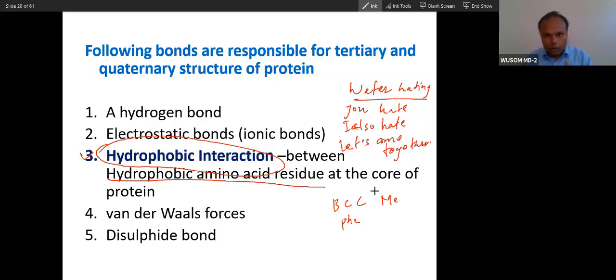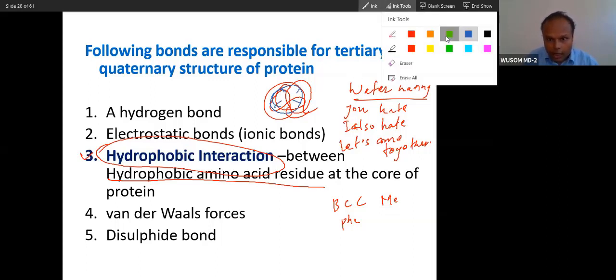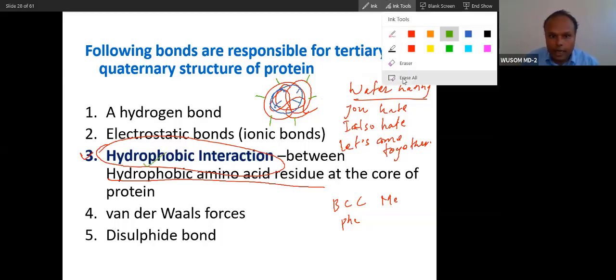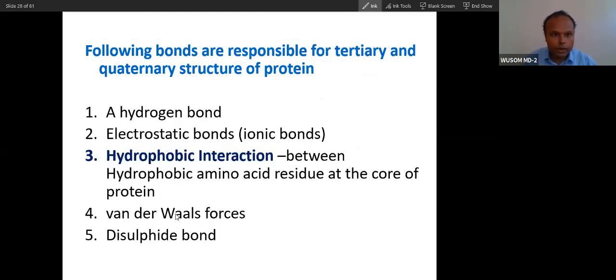They will come together and occupy the core of protein. If you see this is a protein, this amino acid will occupy the core here. This amino acid side chain will be away from water, but the surface will have hydrophilic amino acid, side chain will be hydrophilic. That is why water guides the folding of protein. So this is hydrophobic interaction. This is the most important interaction.